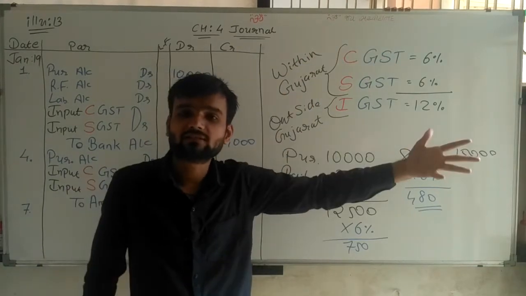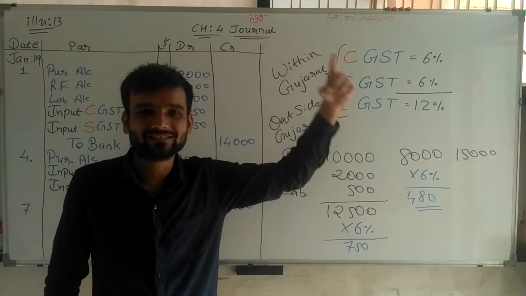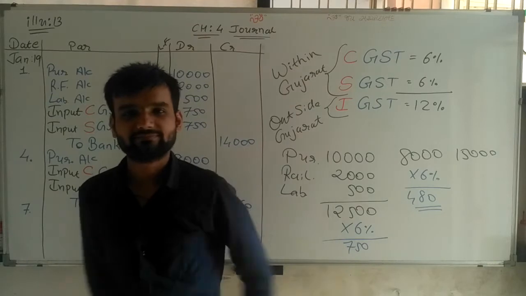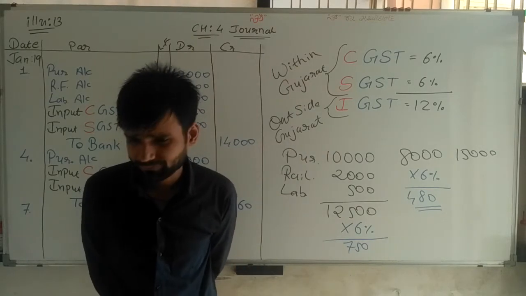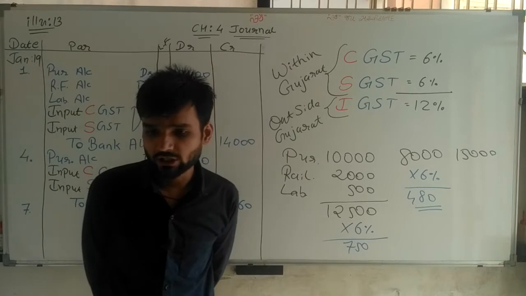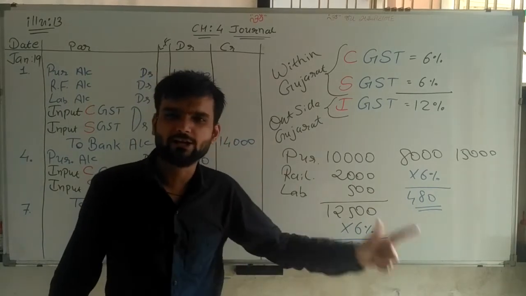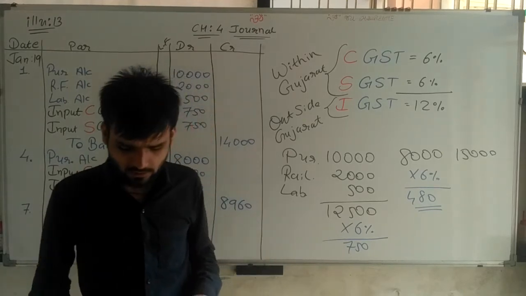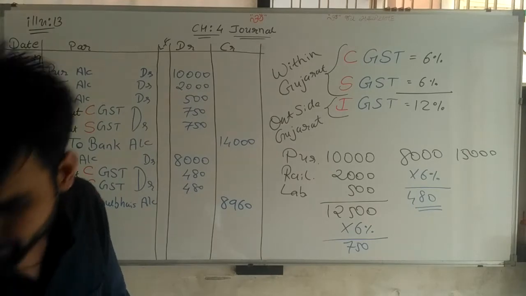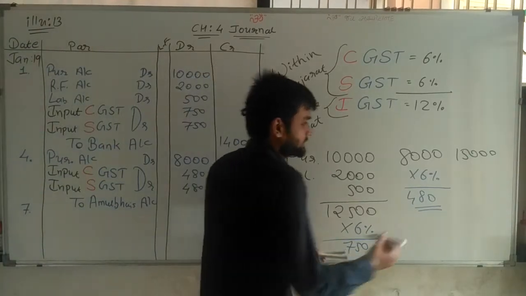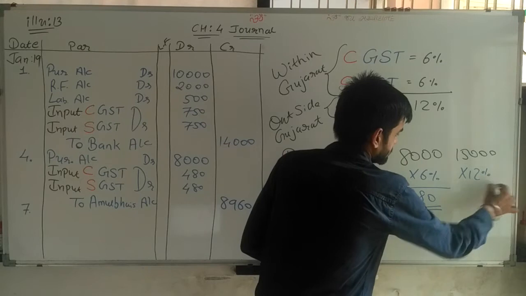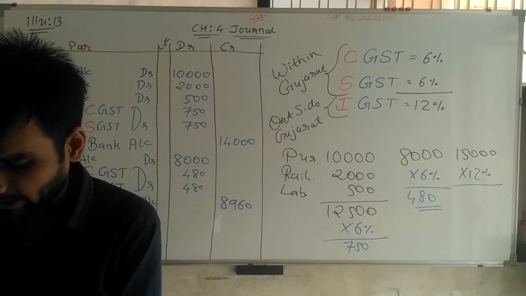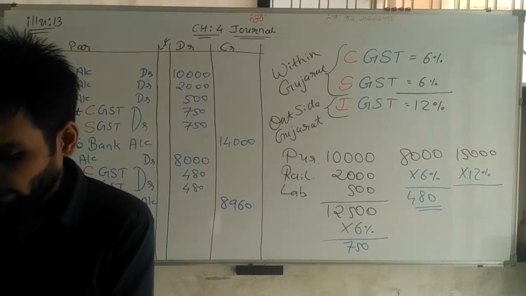Now outside Gujarat, and whenever it is outside Gujarat, IGST 12% is applicable directly. Going ahead. And the amount is paid by check. It means we have paid the amount immediately. Nothing other expenses are given. So simple, sir. Now again I have to write 12% directly. Now find 12%. You are getting the answer 1800 rupees.